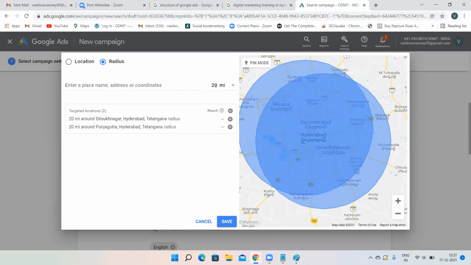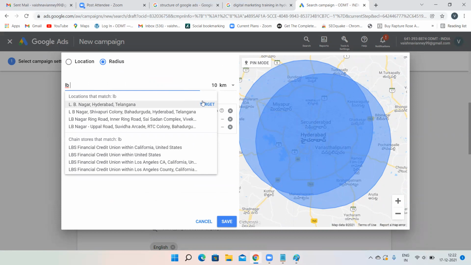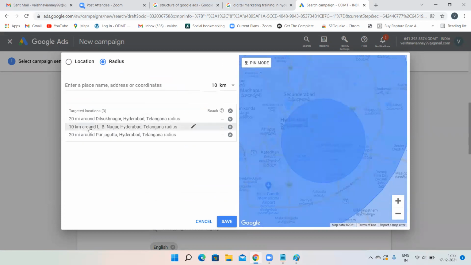You can just change 10 to 10 or kilometers. It's up to you how many. If you want to change, you can just change it over here. You can do it to 10 and you can do it to kilometers. I'm targeting one more place. LB Nagar I'm targeting. Click on target. Now 10 kilometers around LB Nagar, 20 meters around Dilshuk Nagar, 20 meters around Panchagutta.